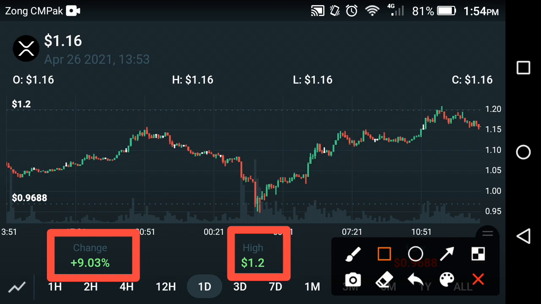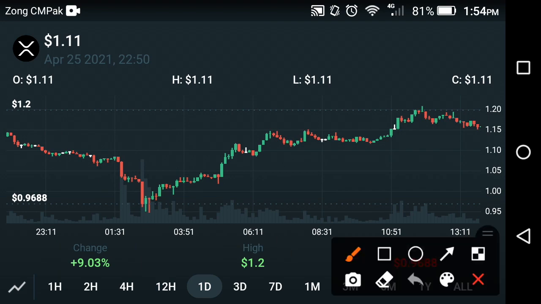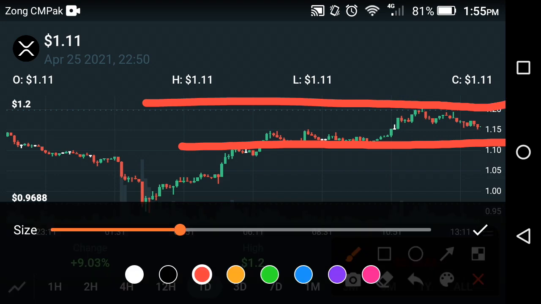Now if we do a technical analysis of what's the next move in the XRP Ripple coin, you have to draw two lines. First the support line and second the resistance line, friend. Now let's draw a support line, friends. Let's suppose that is a support line, as you can see here, friend. Now let's suppose that is a resistance line, friends. The price has continued to travel between these two lines, friends.